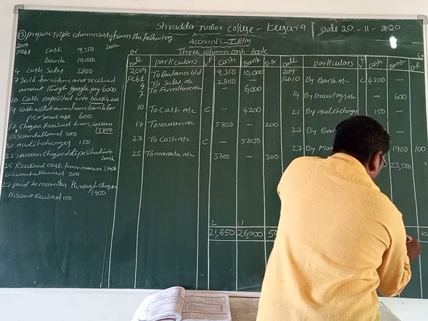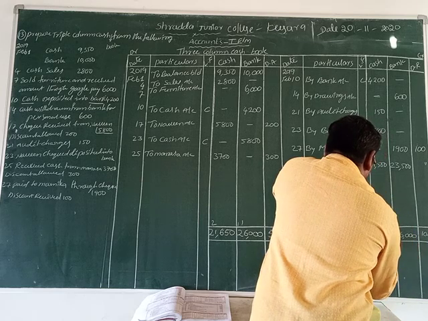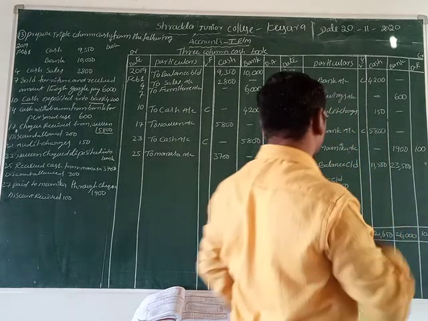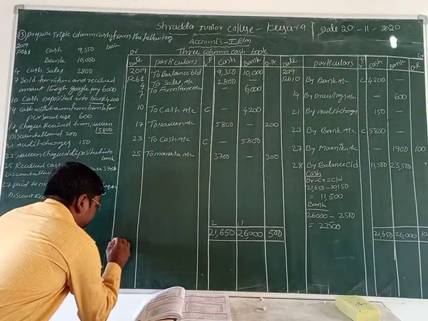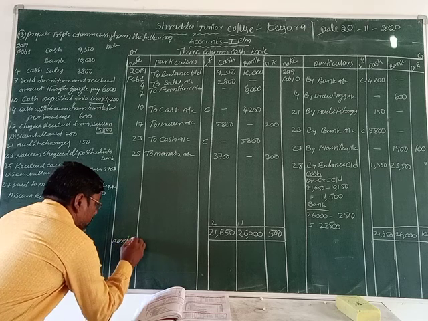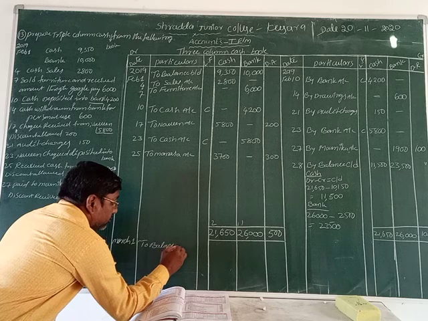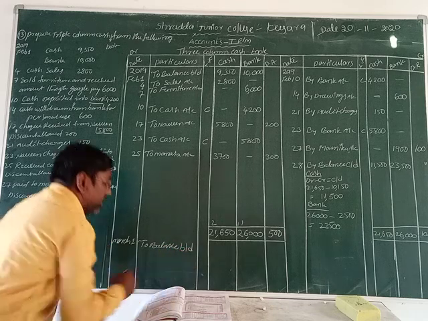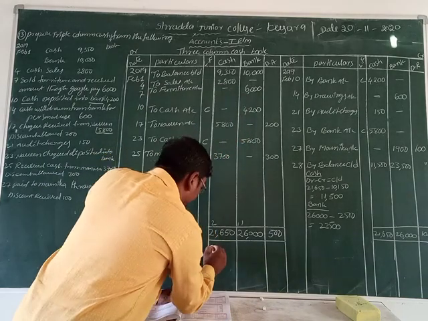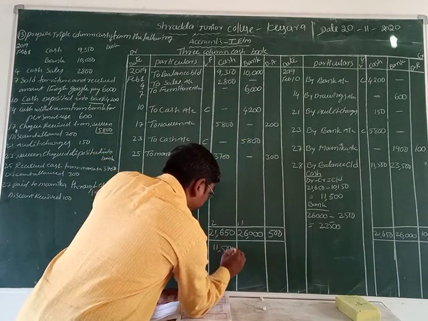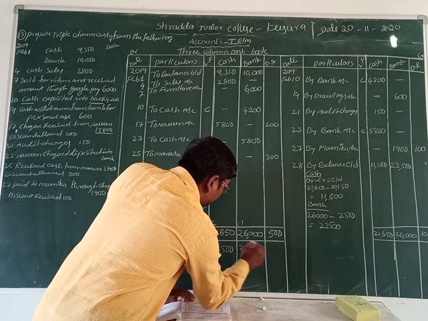Bank is 26,000 rupees. Cash is 21,650. And finally, February after March 1st, to balance breakdown. The amount is 11,500 in cash and 23,500 in the bank.